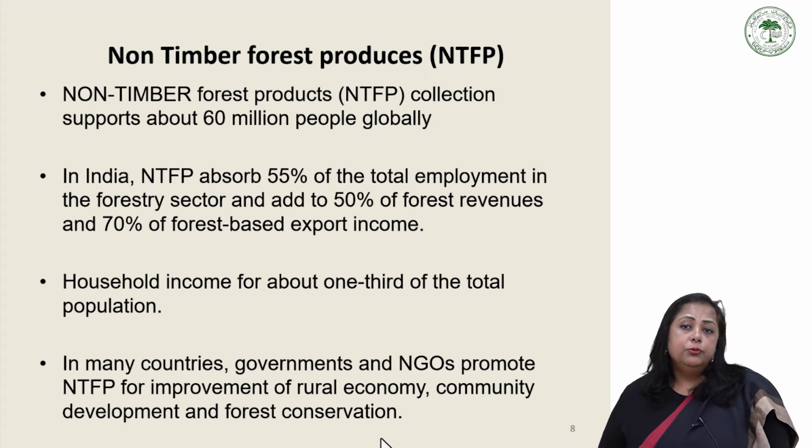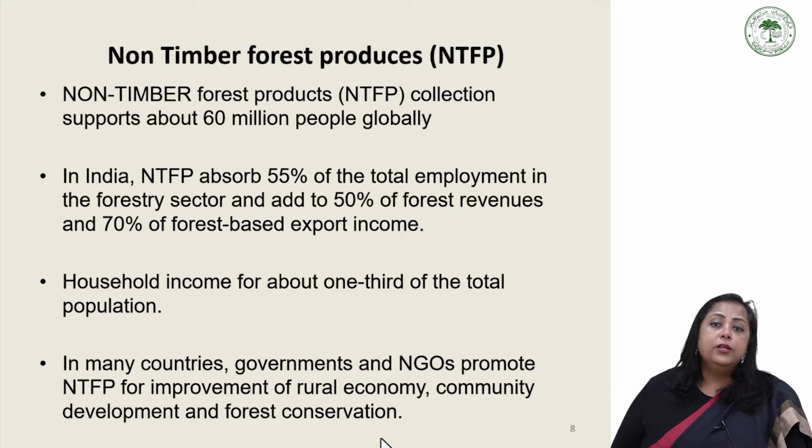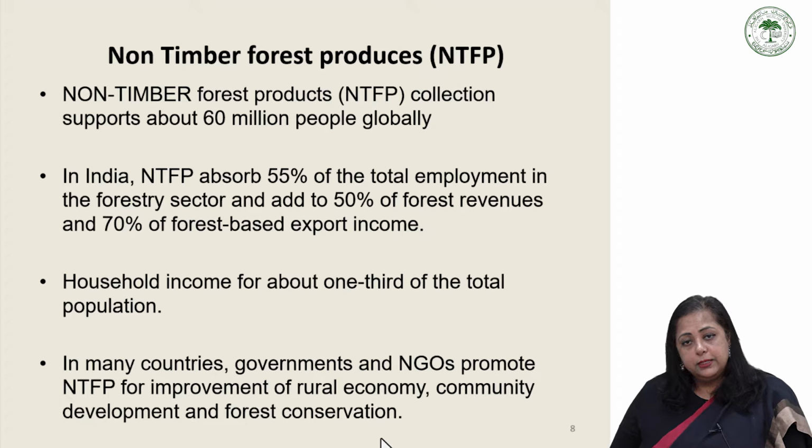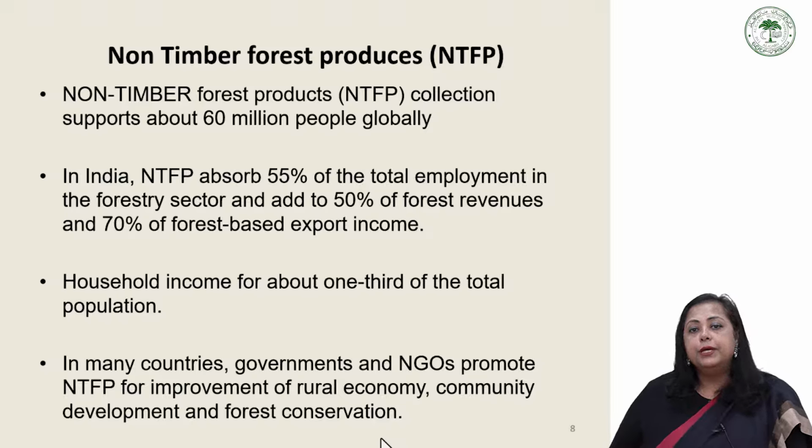So now we come to the non-timber forest product. Why is non-timber forest product very important? If we go to the agriculture field, most of the agriculture appliances are made up of forest products. Those products are the non-timber forest product. Or we are making the basket, that is a non-timber forest product.